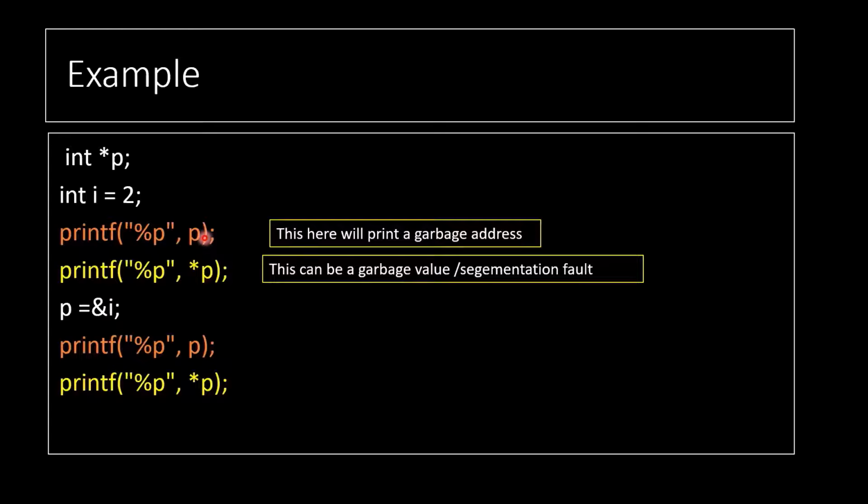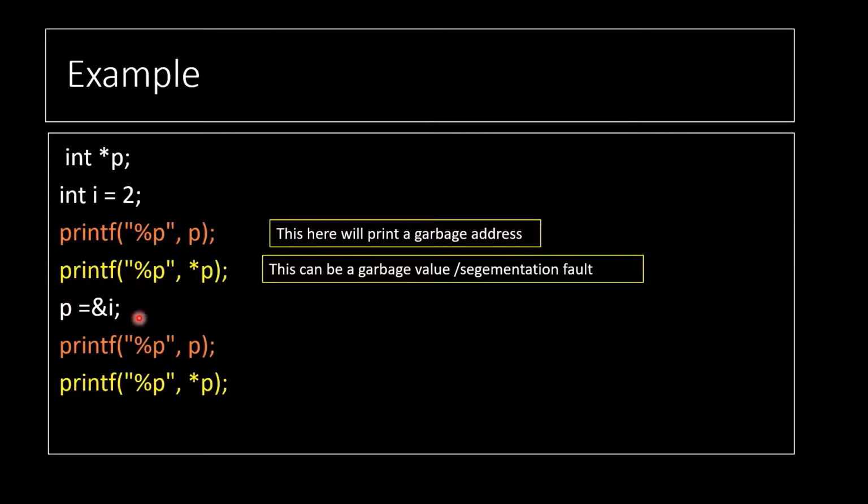We don't know whether that address is valid or not valid. So if we try to print using the dereferencing operator, it can print some value or it will give a segmentation fault. Clear?